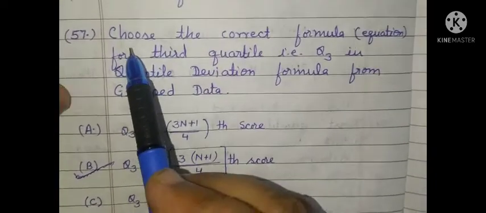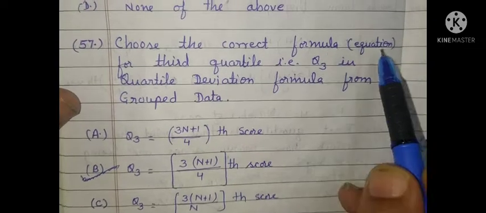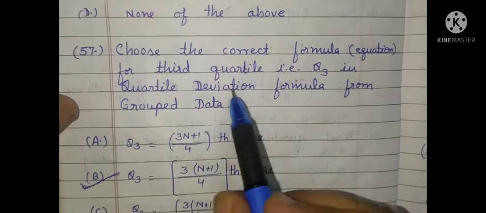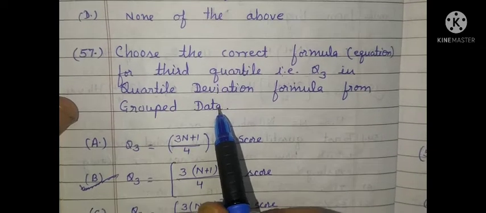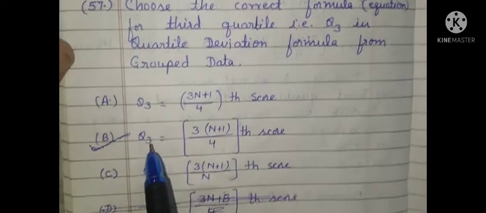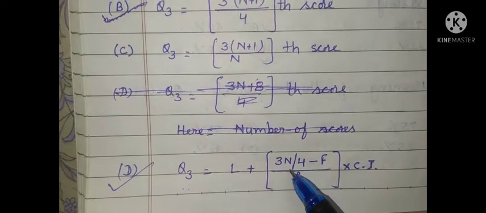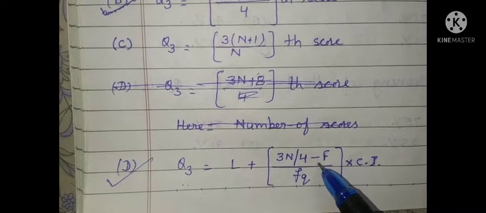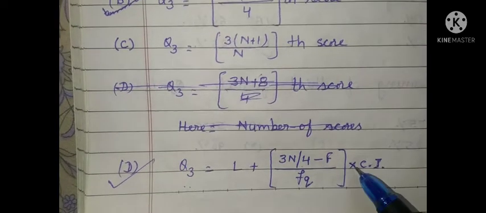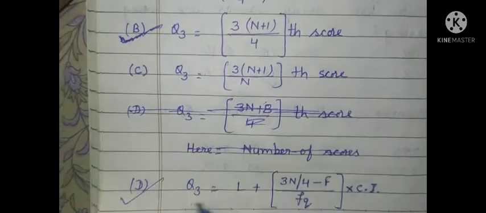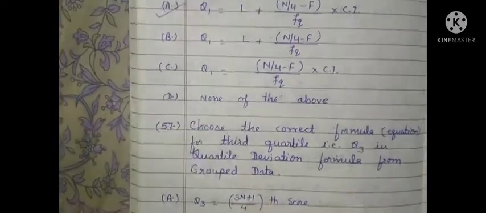Next question. Choose the correct formula or equation for third quartile, that is Q3, in quartile deviation formula from grouped data. The correct answer is Q3 is equal to L plus 3n by 4 minus F divided by FQ multiplied by class interval. This option is wrong option. D option is correct.